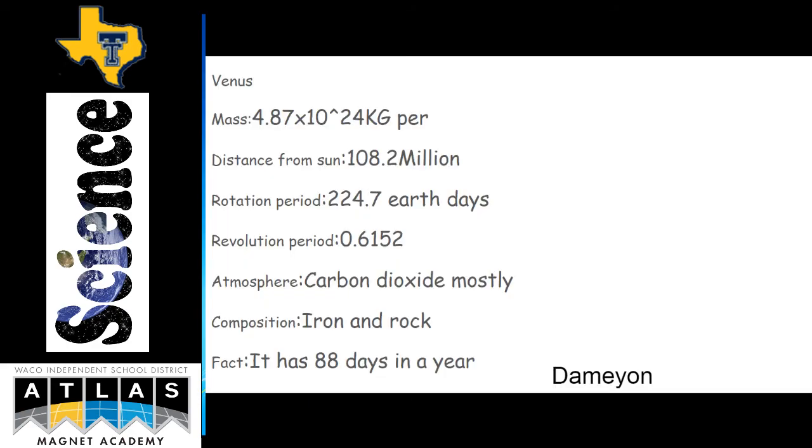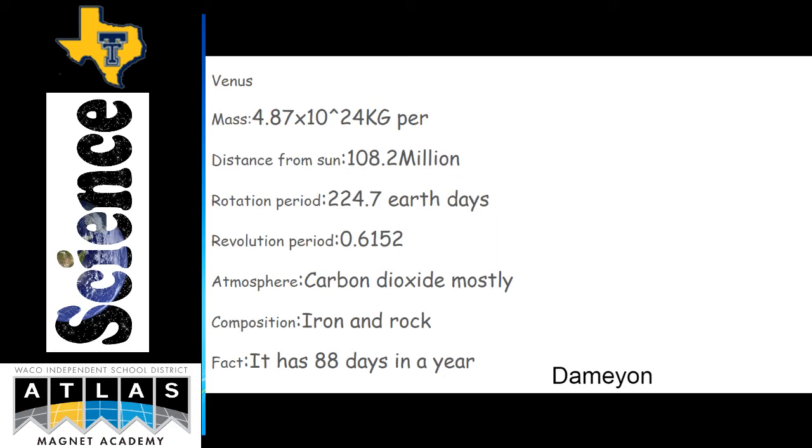Venus. The mass of Venus is 4.87 times 10 to the 2nd power kilograms. The distance from the Sun is 108.2 million miles. Rotation period is 224.7 Earth days.